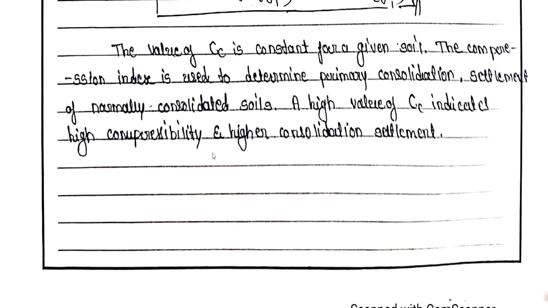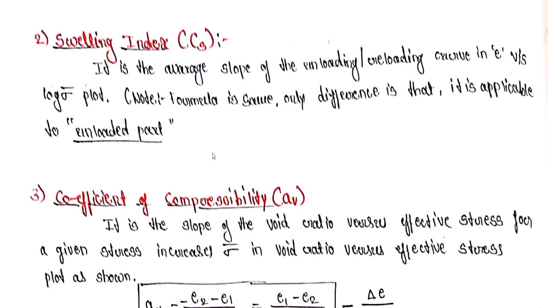Next, you can see the next parameter is the swelling index. It is the average slope of the unloading and reloading curve in the e versus log sigma dash plot. Note, the formula is the same, only the difference is that it is applicable for the unloading part.